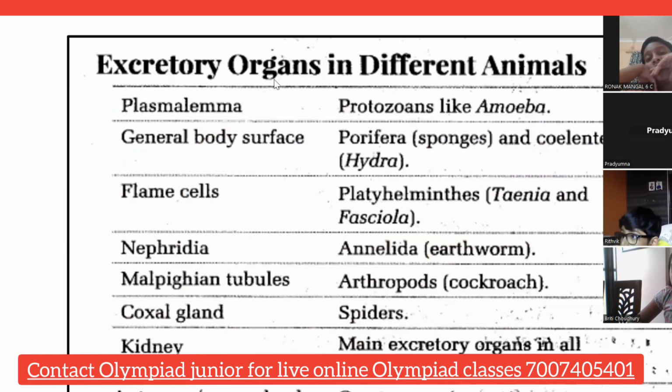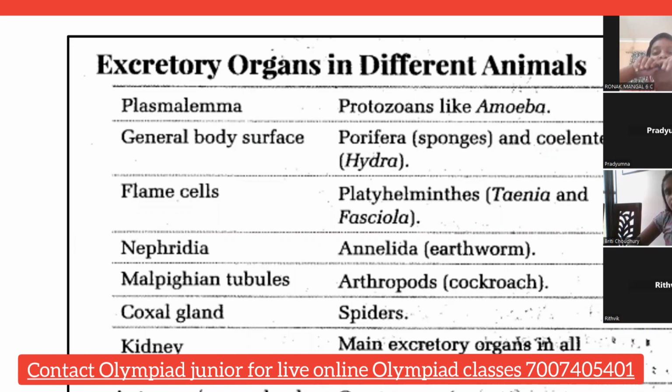Then here, if you see the excretory organs in different organisms, here you can see the protozoans like amoeba, they have the plasma lemma. That is the excretory organ. Like that, hydra, the general body surface. Platyhelminthes have flame cells, annelids have nephridia, arthropods have Malpighian tubules, like all the insects.